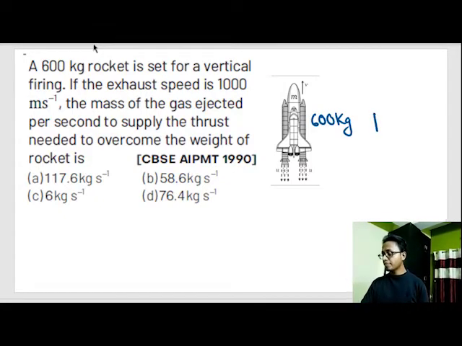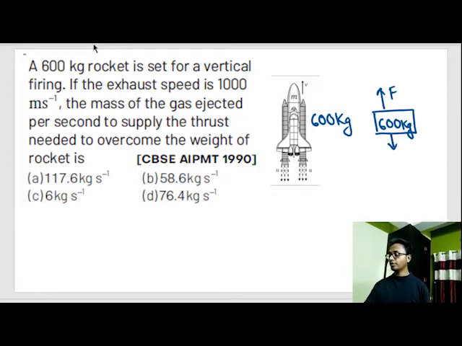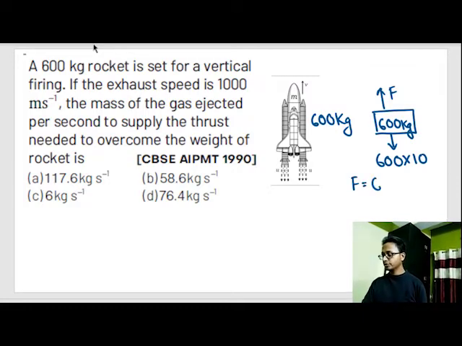Now the minimum force required to lift off this 600 kg is how much? The minimum amount of force required to lift off 600 kg is 600 into force of gravity, or F is equal to 6000 Newton. So the minimum force required out here is equal to 6000 Newton.